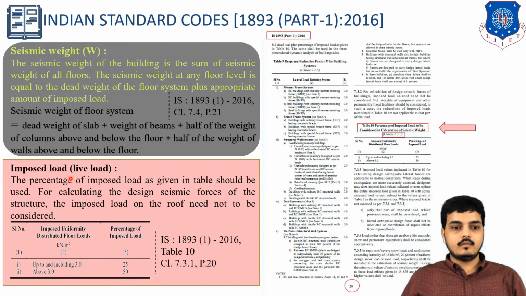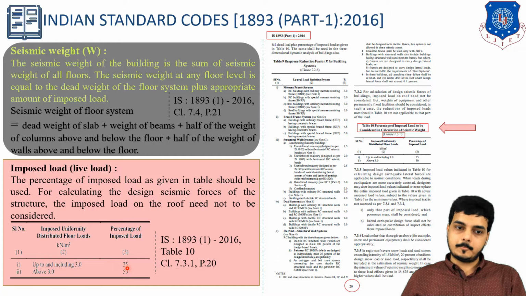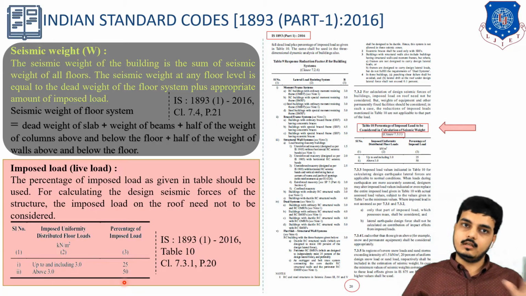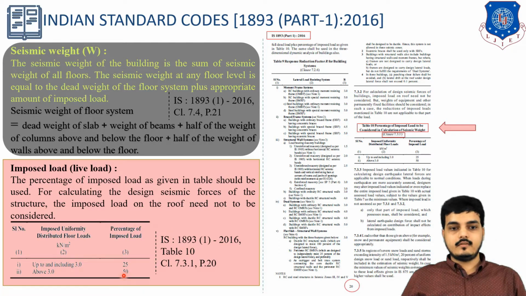So how much is it? For that there is a factor given. Look, up to and including 3 kN per meter square: if a building is designed for 3 kN per meter square, then we will be considering only 25%. And if it is more than 3 kN per meter square, then we will be considering 50% of the live load present on that particular floor. So this is a factor.